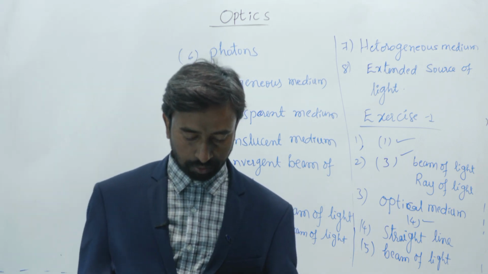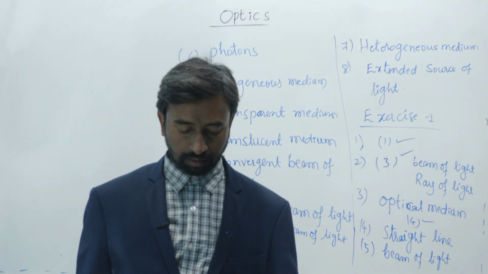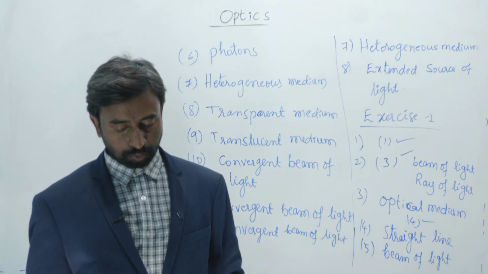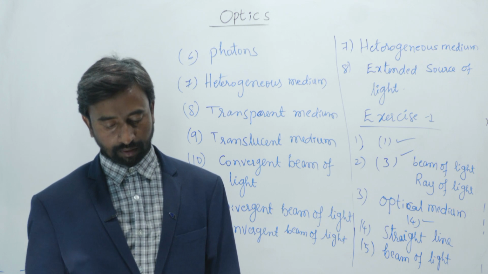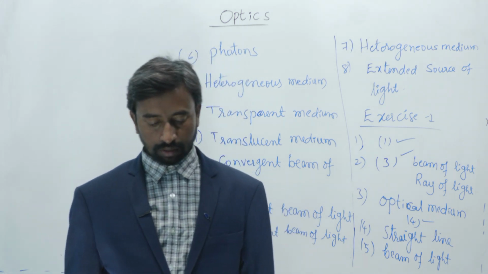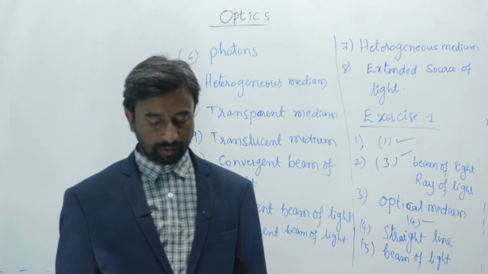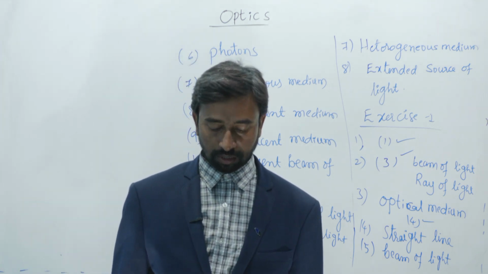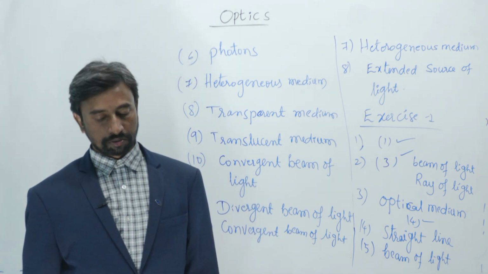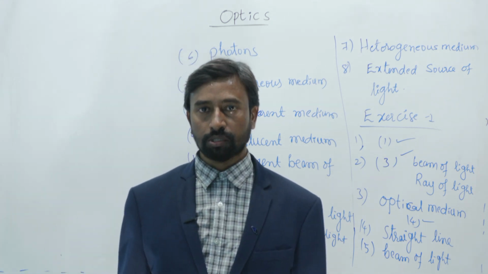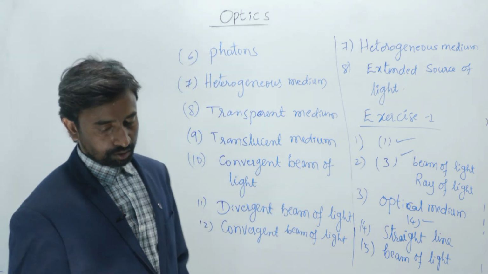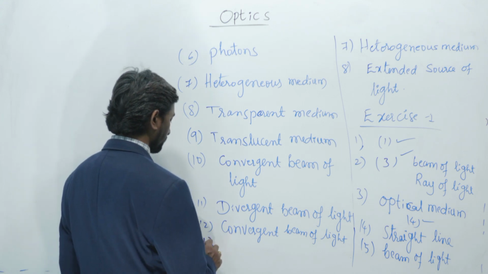So next, 13th one. Choose the odd one out of the given options. Muddy water is given there, fog, smoke, distilled water. So muddy water, fog and smoke. Here the odd one will be distilled water, because muddy water is a heterogeneous medium, fog is also a heterogeneous medium, smoke is also a heterogeneous medium, and distilled water, pure water, is a transparent medium. So 13th one will be the distilled water.